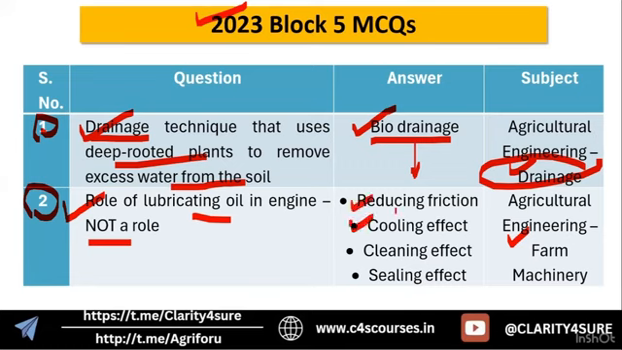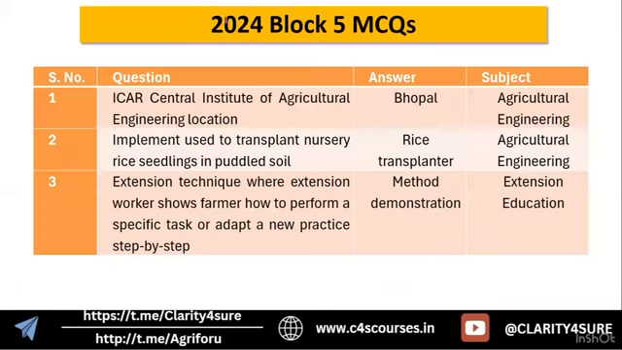Okay, so reducing friction is the role of lubricating oil. It will lead to a cooling effect, a cleaning effect, and a sealing effect. Whichever option is the last will be the one that is not a role of this lubricating oil. Okay, next is the 2024 paper, that is the last paper we have.